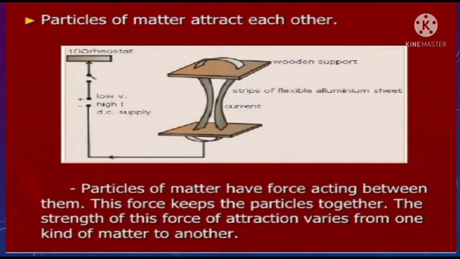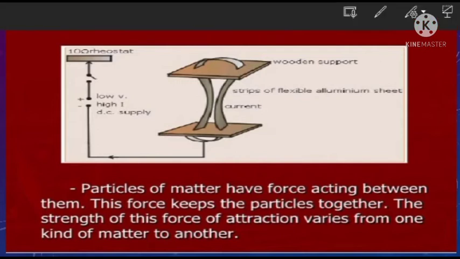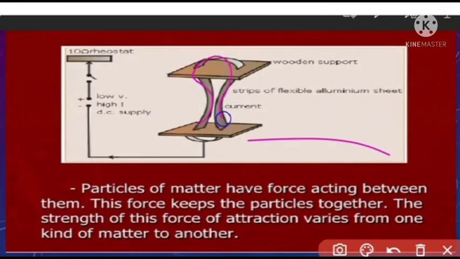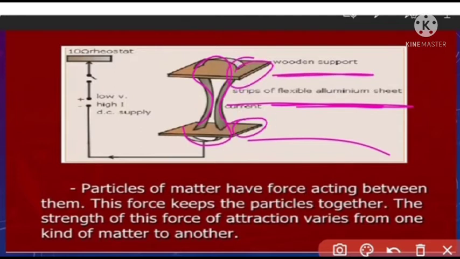So this is the aluminum sheet, linked by a strip of flexible aluminum sheet. This is the wooden support material. Through this aluminum plate, current is passing. This is low voltage, high potential, and a direct current is supplied.